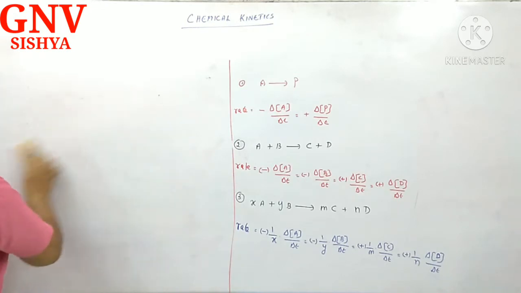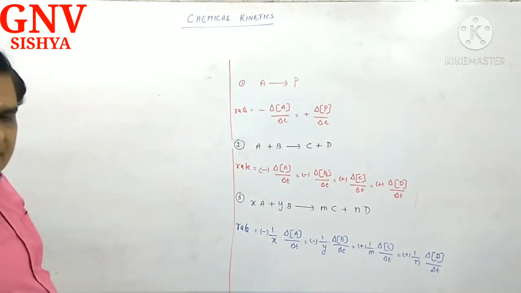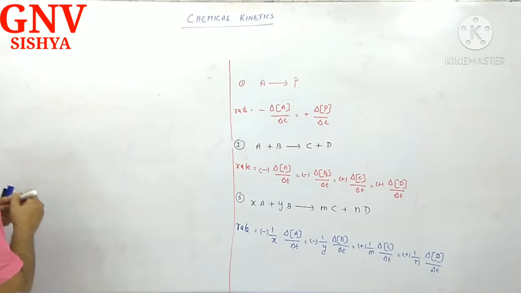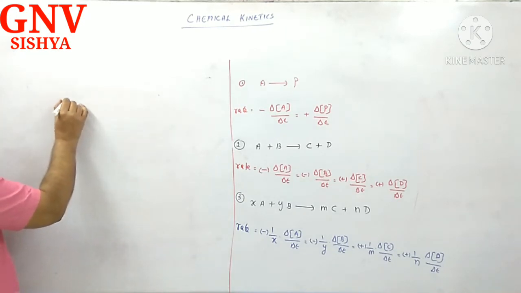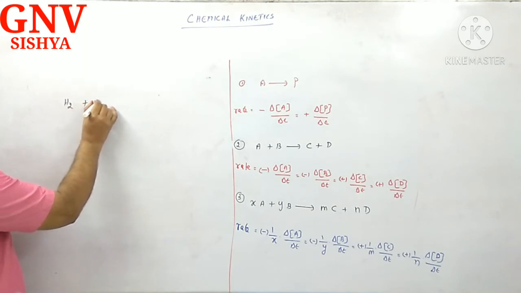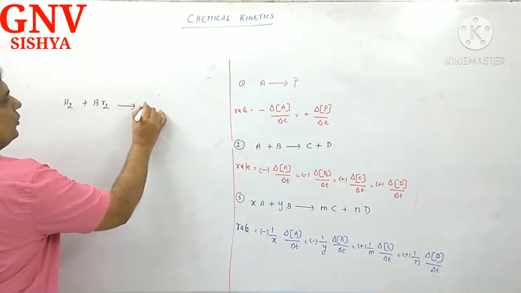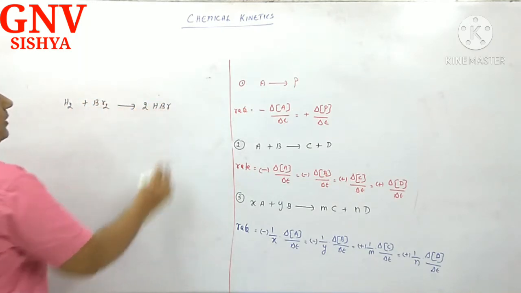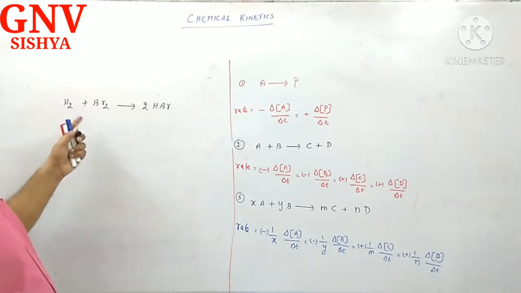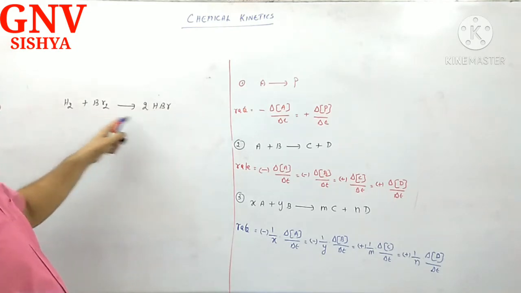2 more examples. Okay, I am not asking anything extra, only textual examples now. Shall we do? I am ready. First, H2 plus Br2, you get 2HBr. I think the equation is self-balanced. 2 hydrogen, 2 hydrogen, 2 Br, 2 Br.